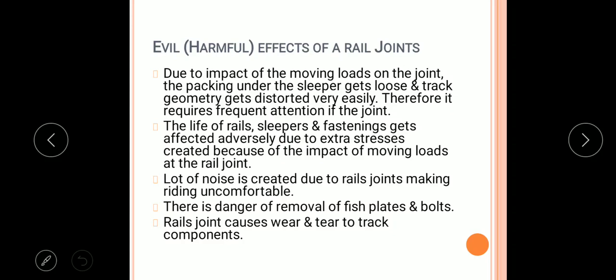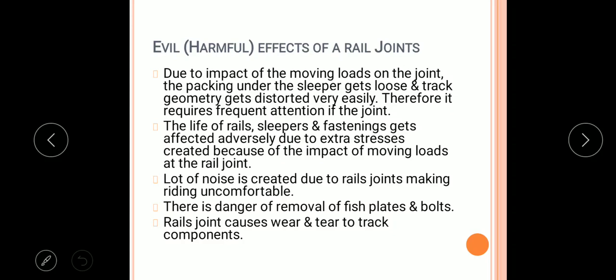The next important point is the evil effects of a rail joint. Here evil is nothing but the harmful effect of the rail joints. We have seen the various advantages of a rail joint, but it also has various disadvantages, because of which there are certain harmful effects of the rail joints.